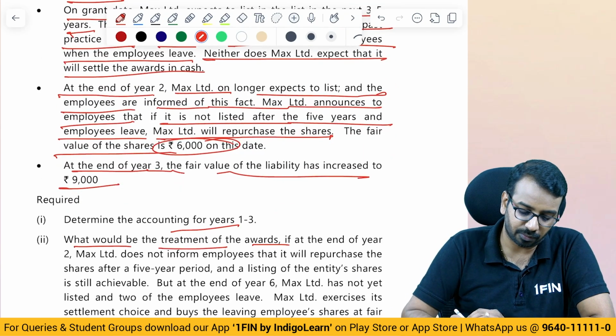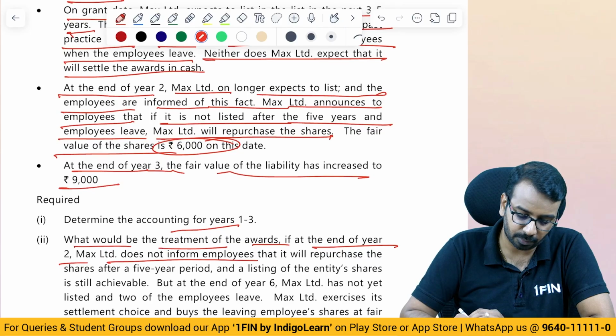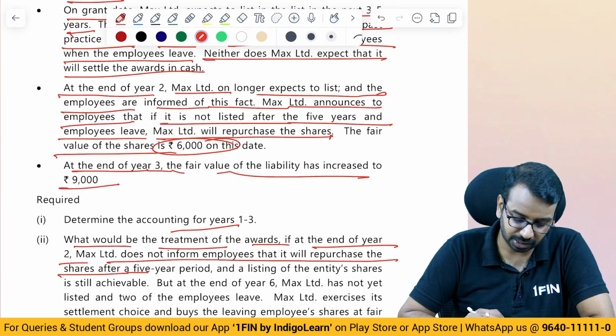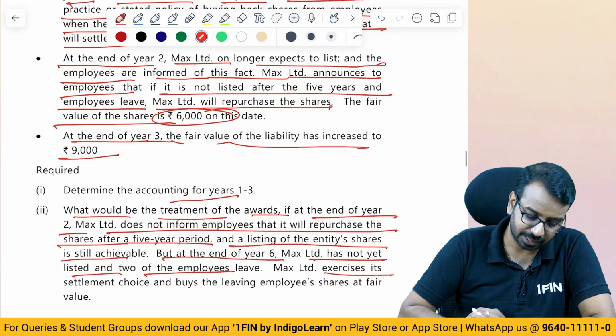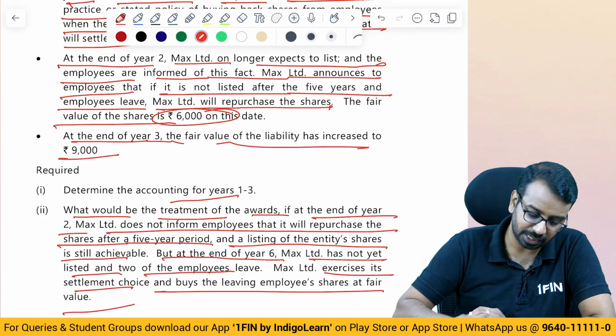What would be the treatment of the awards if at the end of year 2, Max does not inform the employees that it will repurchase the shares after a 5-year period and a listing of entities shares is still achievable, but at the end of year 6, Max has not yet listed and 2 employees leave. Max exercises its settlement choice and buys the leaving employee shares at fair value.